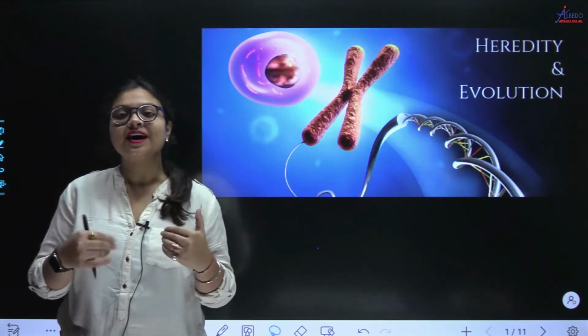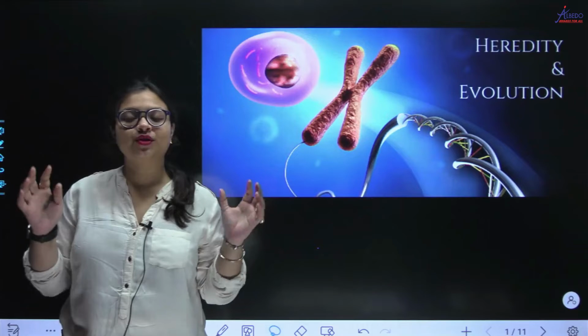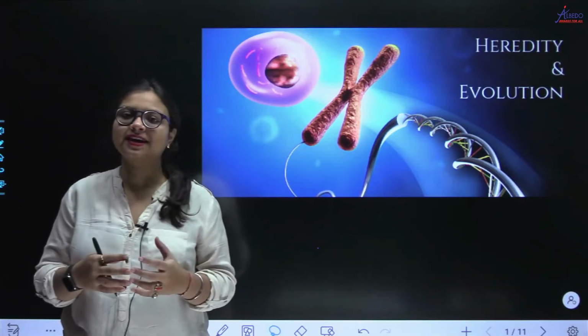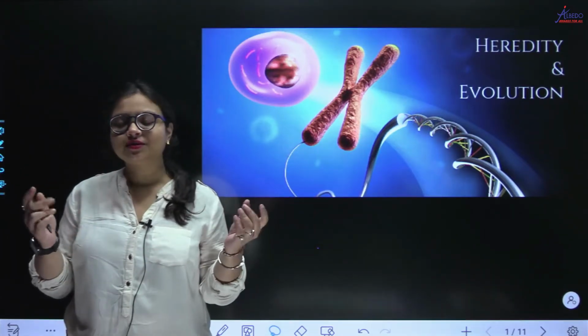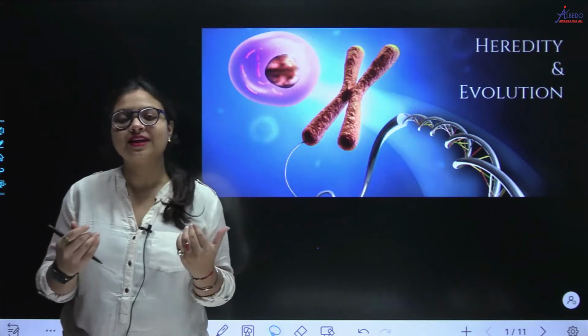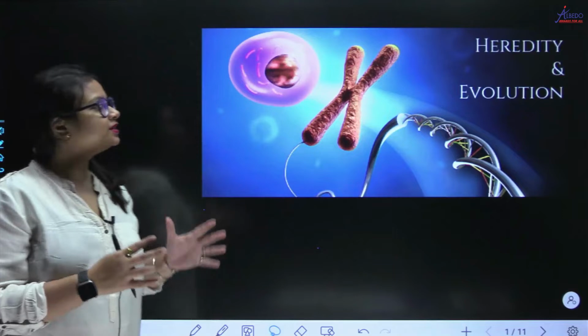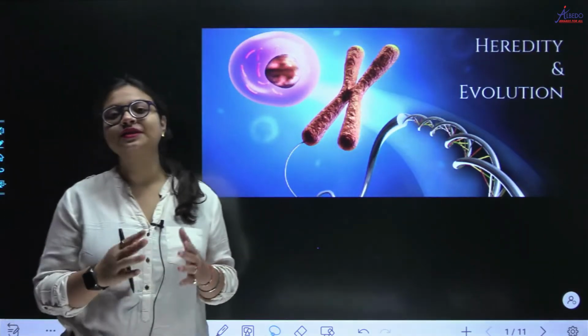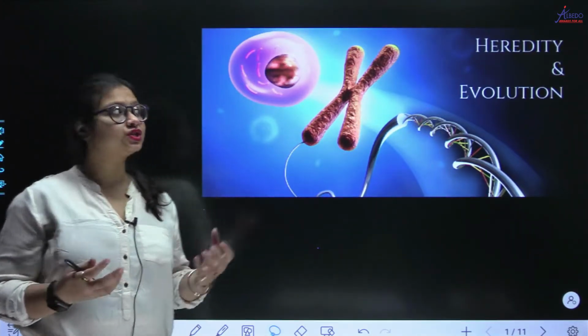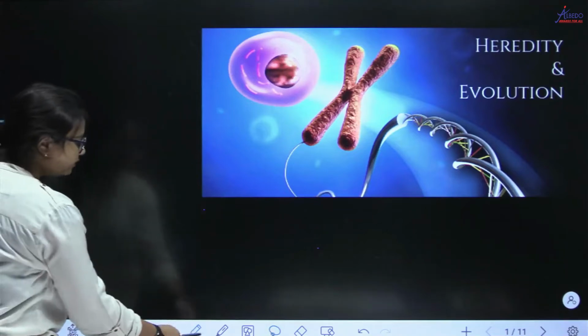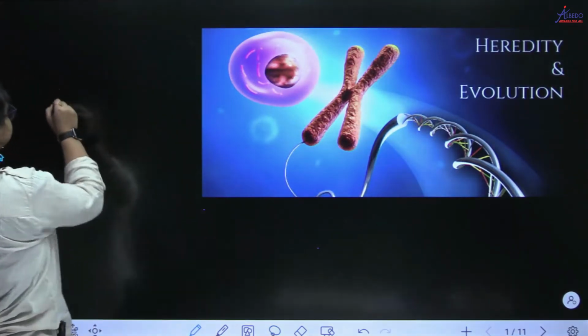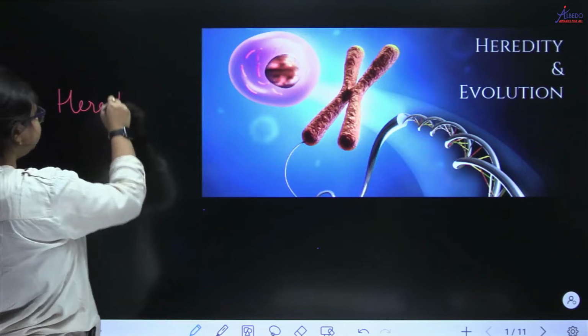If I am here, why ma'am has two eyes, why I have got two hands, why am I speaking like this? So the reason of why I am like this and why you are like this lies in this chapter, right? So we'll start with heredity and evolution, and let us first start with the definition of these two words. That is very important, right? That is heredity. What do you mean by heredity?